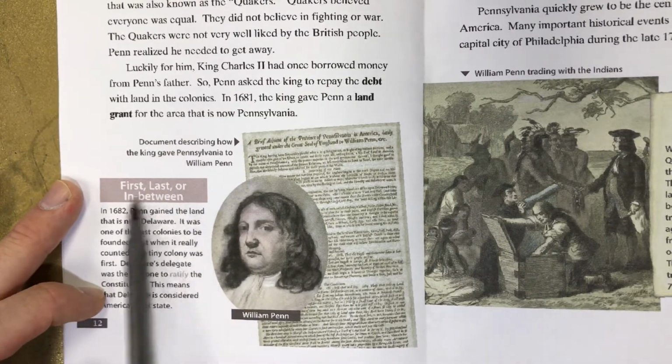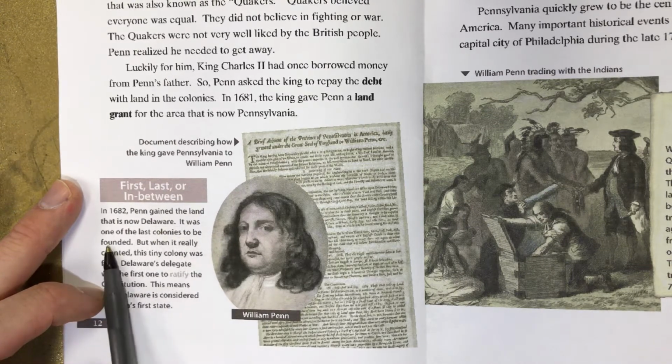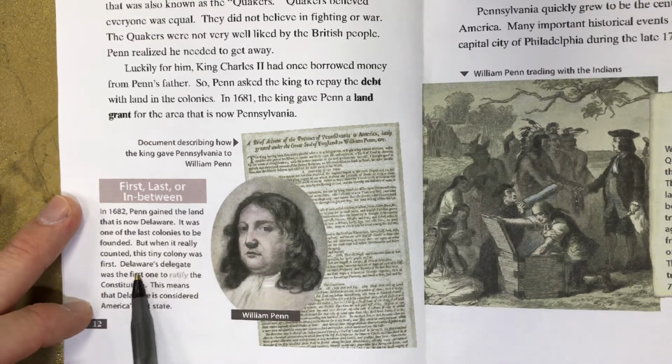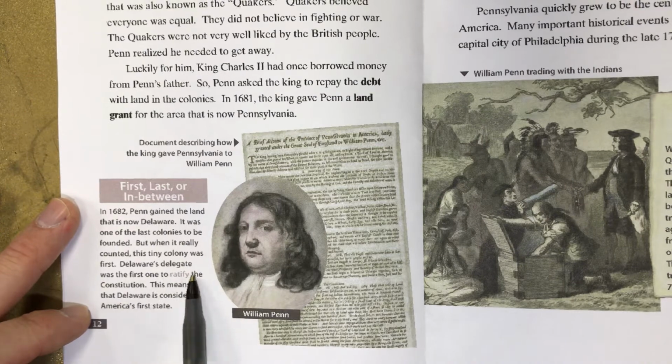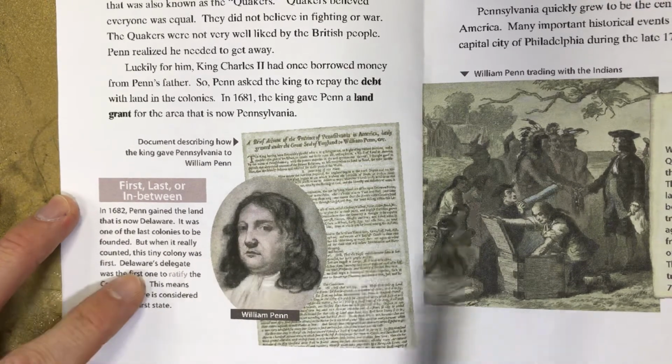First, last, or in between. In 1682, Penn gained the land that is now Delaware. It was one of the last colonies to be founded. But when it was really counted, this tiny colony was first. Delaware's delegate was the first one to ratify the Constitution. This means that Delaware is considered America's first state.